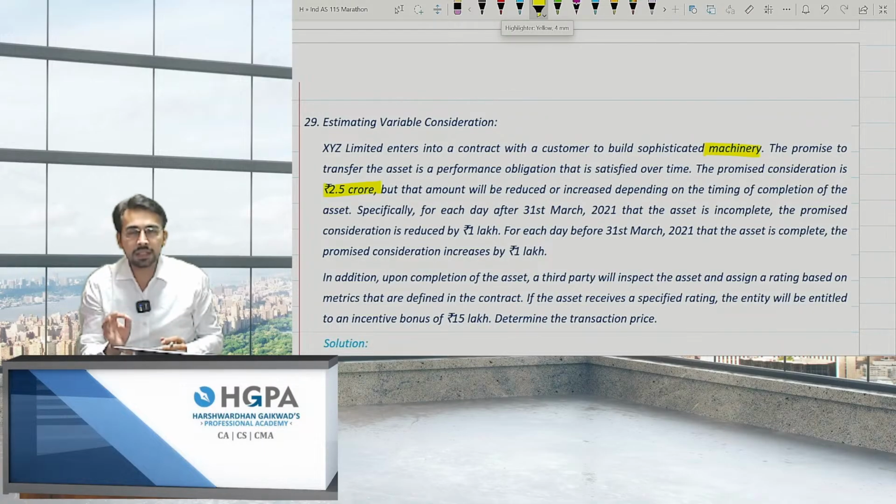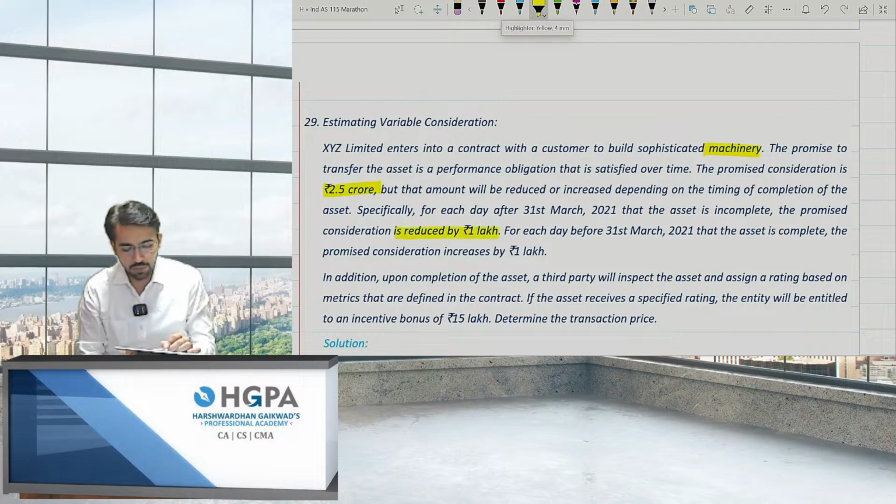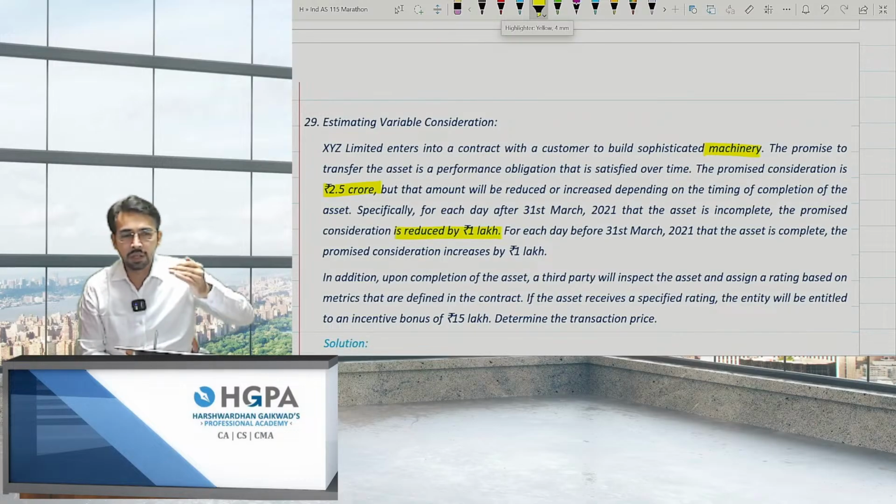Specifically, for each day after 31st March, that is, if you delay after 31st March, the asset is incomplete, the promised consideration is reduced by rupees 1 lakh. That means I'll be charging 1 lakh rupees penalty per day. That means if I have given you a contract of 2.5 crores, deliver the machinery till 31st March. As soon as you start delaying, if you deliver it on 1st April, I'll give you only 2.49 crores. That is, 1 lakh I'll reduce from the contract price, right?